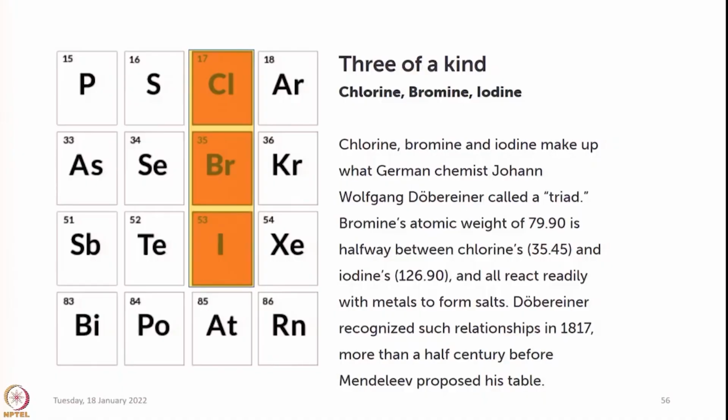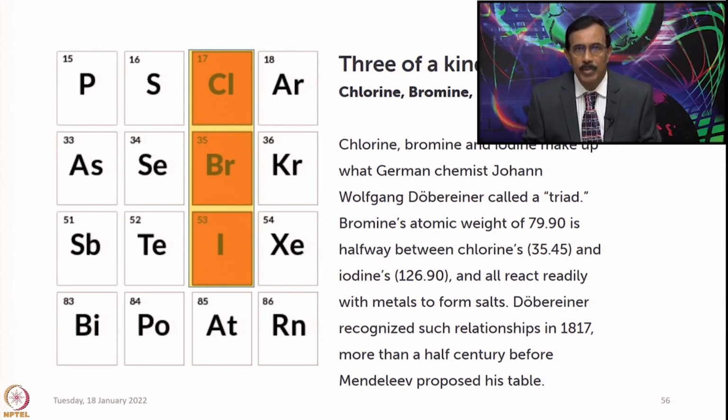In fact, the German chemist Johann Wolfgang Döbereiner called chlorine, bromine, iodine a triad, and if you look into the atomic weights here, bromine's atomic weight of 79.90 is halfway between chlorine's 35.45 and iodine's 126.9, and all react readily with metals to form salts.